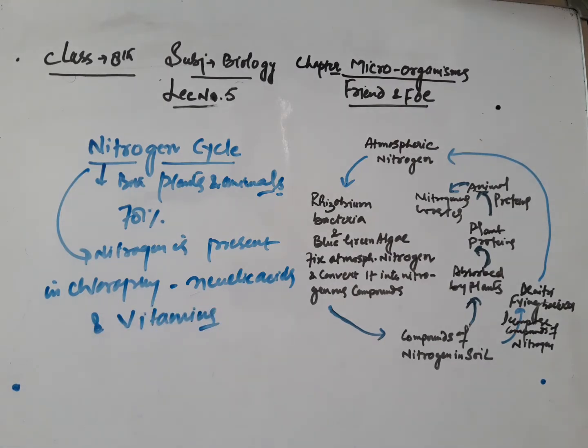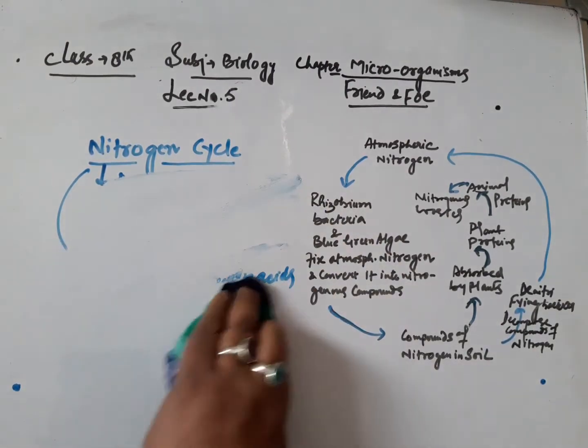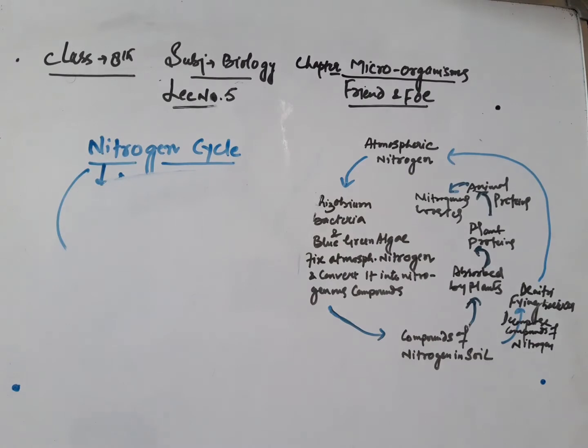And all these are very important components for the development of living organisms. So that's why we say nitrogen is important for both plants as well as animals.